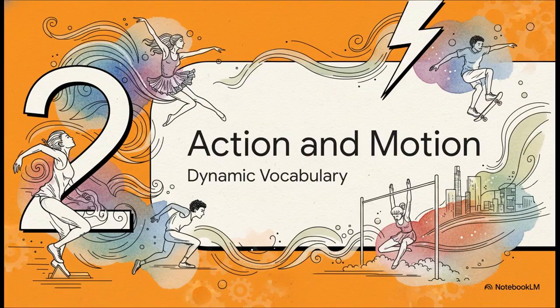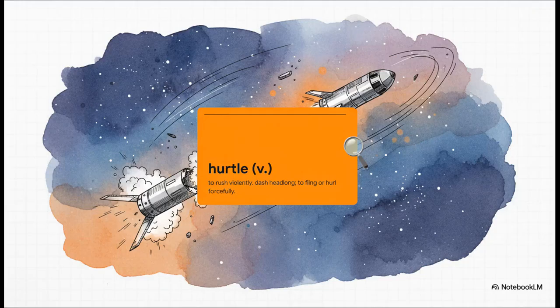Moving on to Section 2, words of action and motion. We're shifting gears from these historical legends to words that describe high energy and actual physical movement. Let's look at hurtle. To hurtle means to rush violently, dash headlong, or to fling forcefully. Imagine the sheer, violent rush of a space capsule separating from its booster rocket. It doesn't just lazily drift away, it hurtles through space. It's a super dynamic, powerful action word.